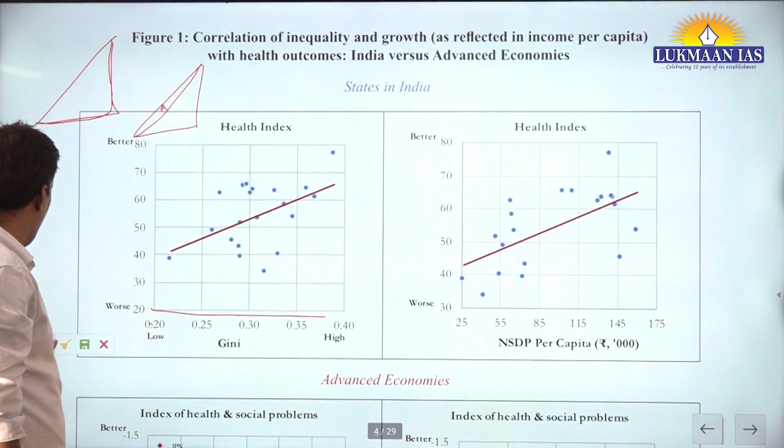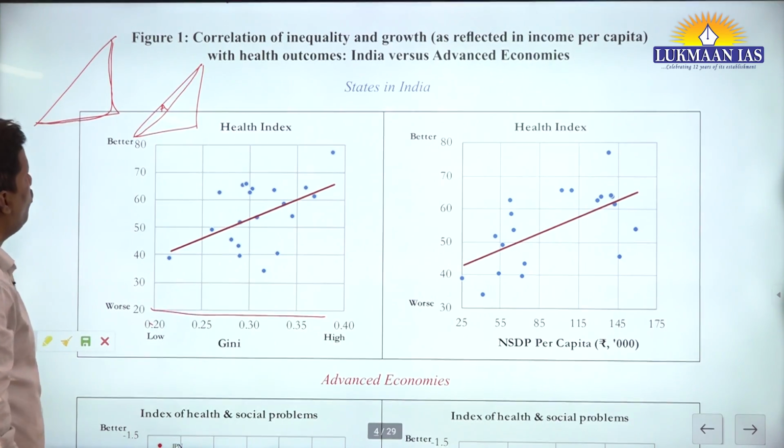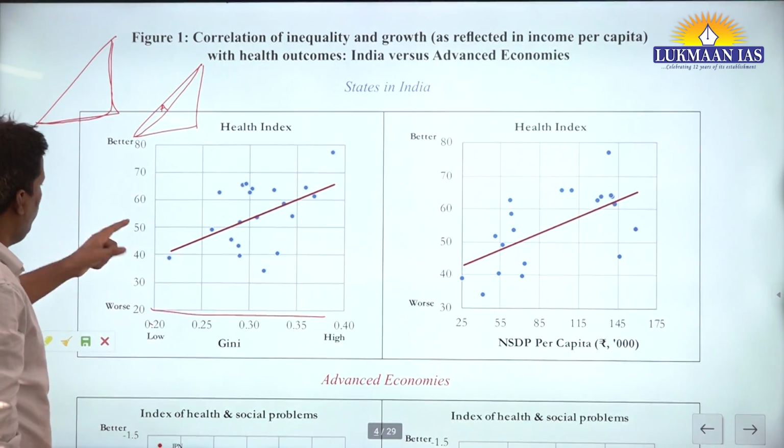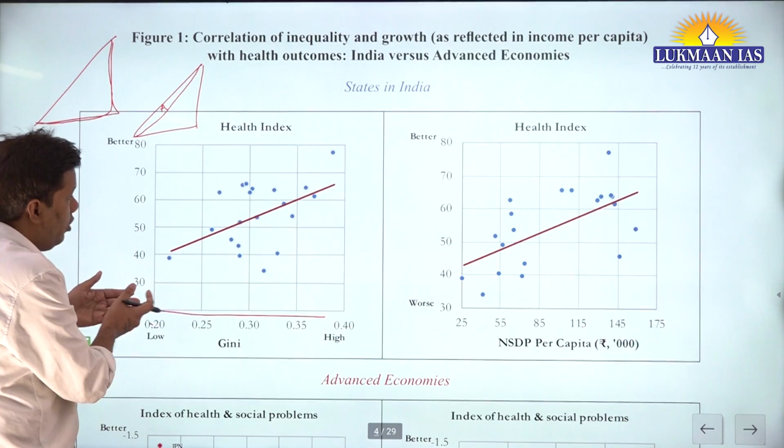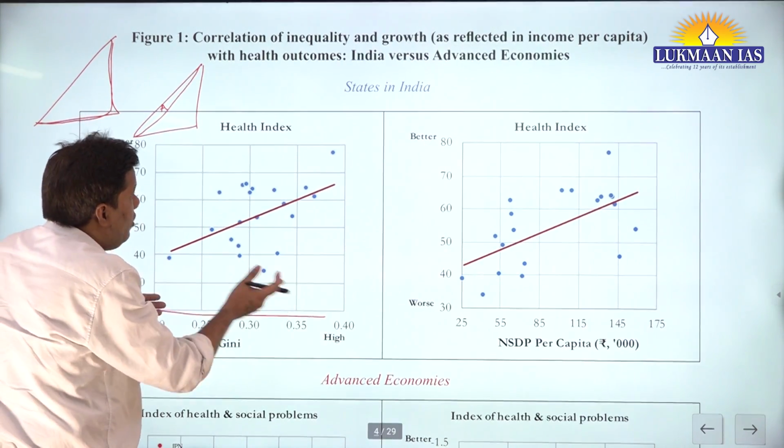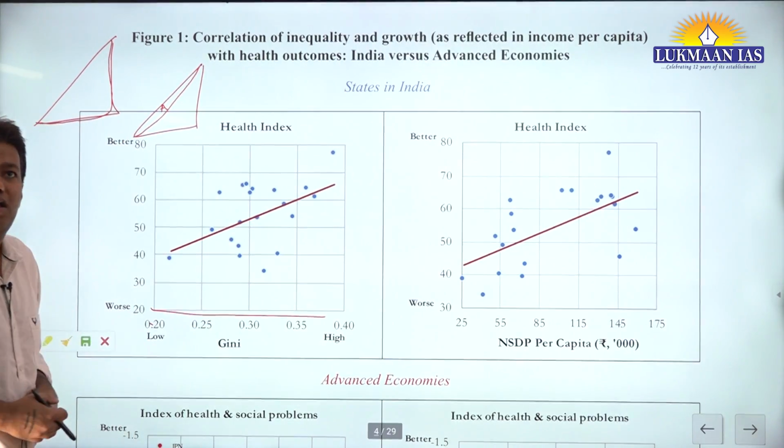So here inequality is high. Okay, inequality versus health index. So now you are comparing health. See what is happening in India. As the inequality is rising, health is also getting better. Can you see?